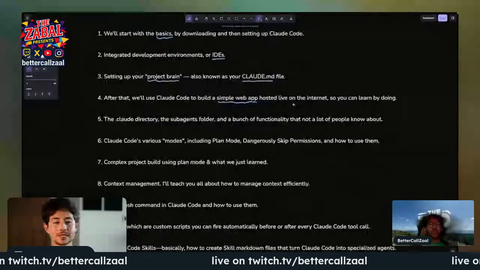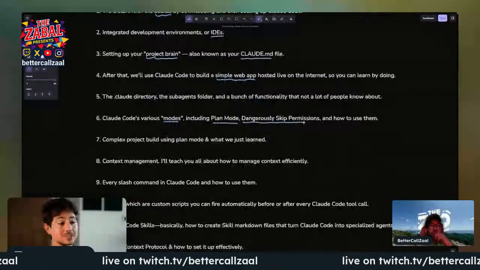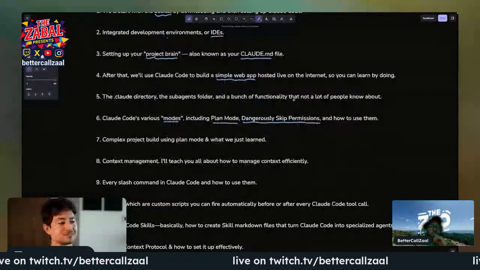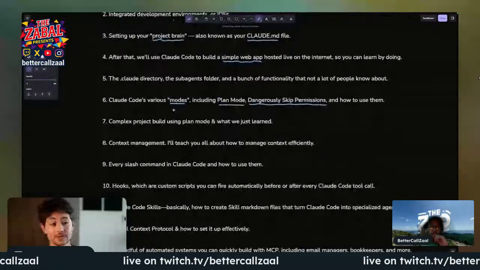After that, we'll explore the subagents folder and a bunch of functionality that not a lot of people know about. We'll then cover Claude Code's various modes, including plan mode, which you guys might have heard about, and dangerously skip permissions mode, which gained a fair amount of notoriety recently, and how to use them, as well as use them safely. We'll then cover complex project builds using plan mode and what I just showed you guys.